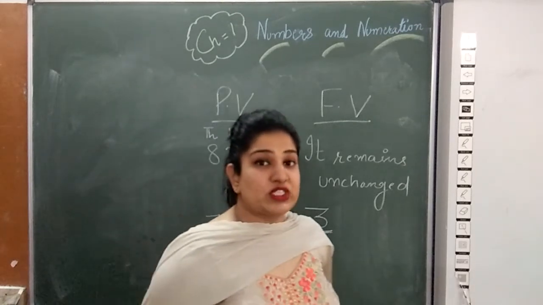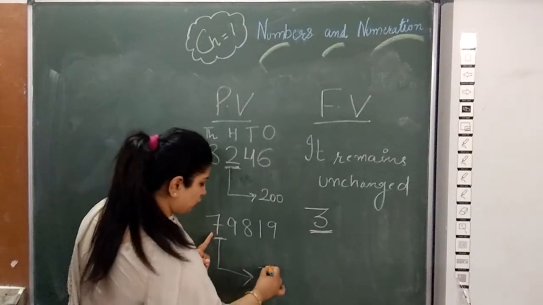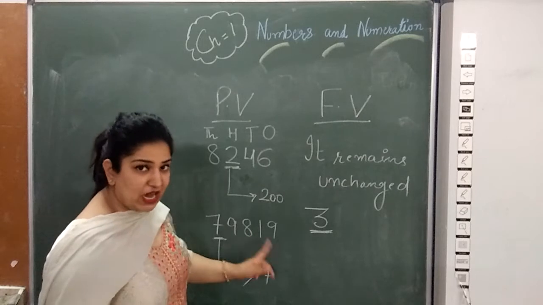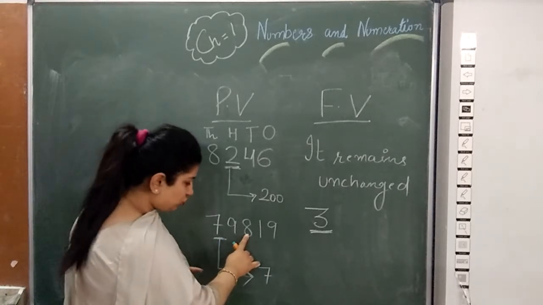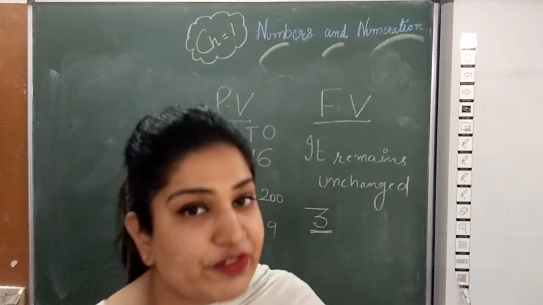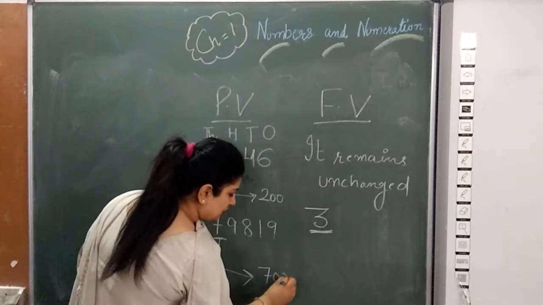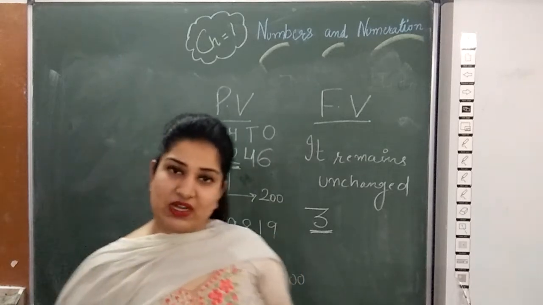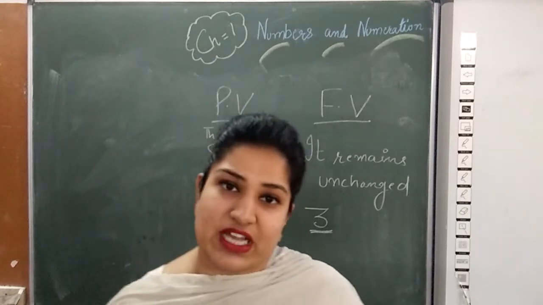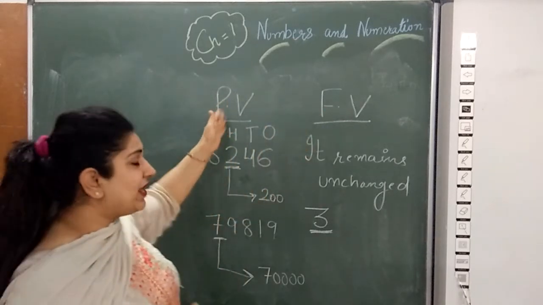Second method, by using shortcut. Here I need to find place value of 7. So write 7 here as it is. Now count the number of digits after 7. 1, 2, 3, 4. How many digits are there after 7? After 7 there are 4 digits. So write 4 zeros after 7. How many zeros after 7? 4, because there are 4 digits after 7. So easy, no? So this is the face value and this is the place value.